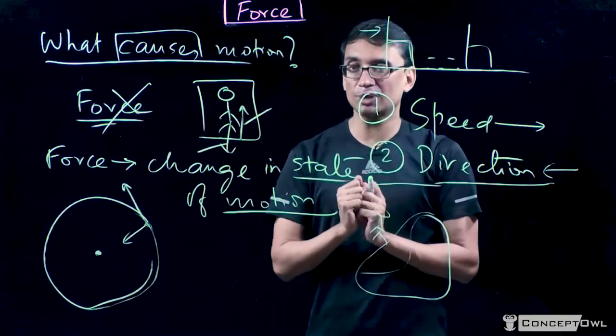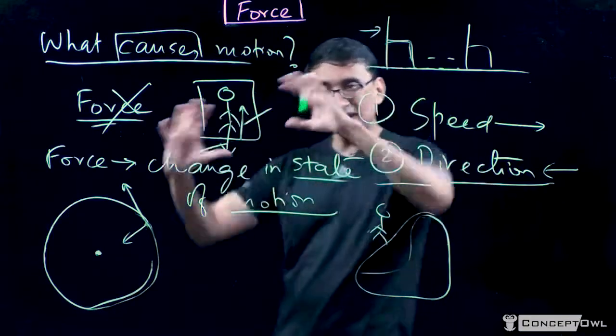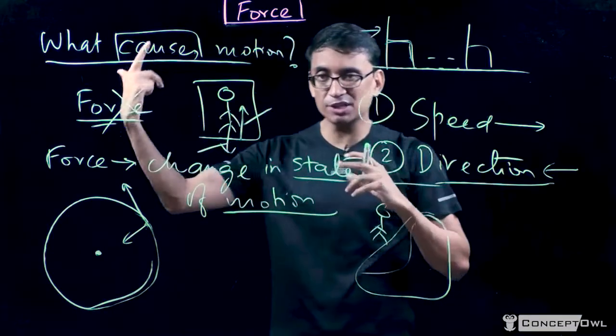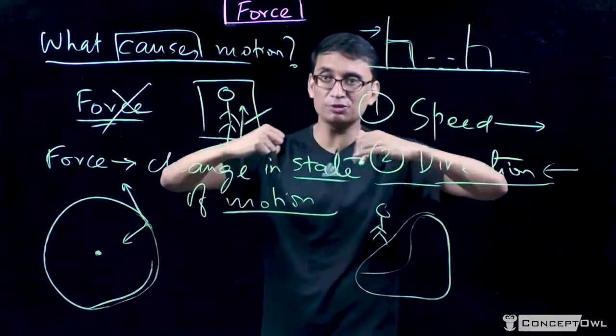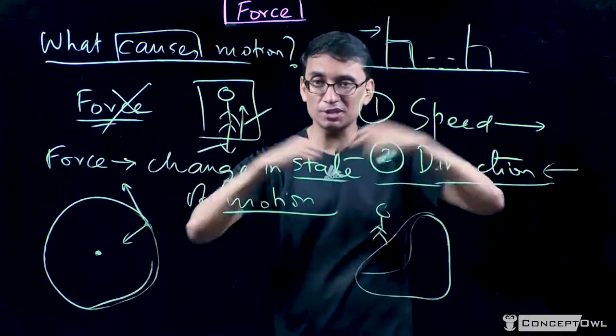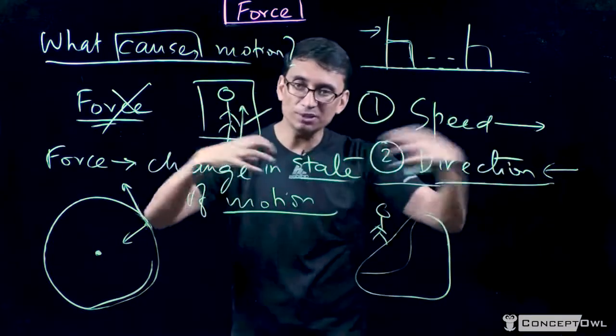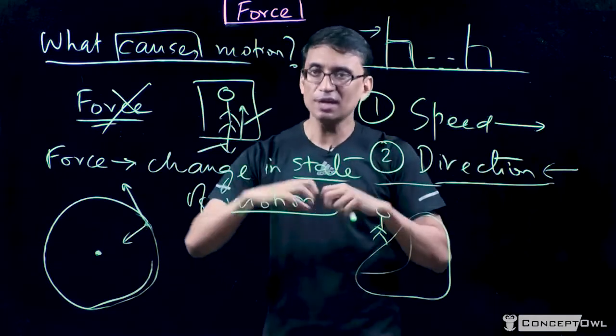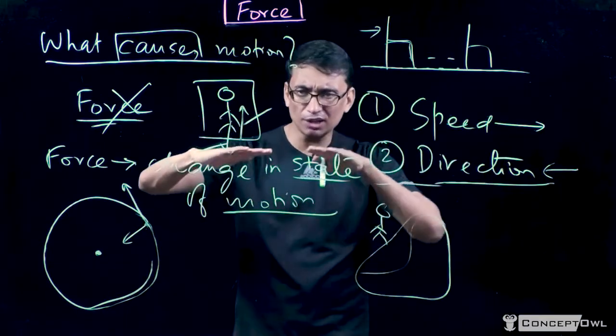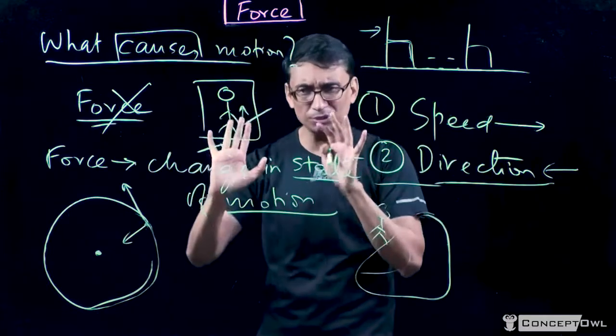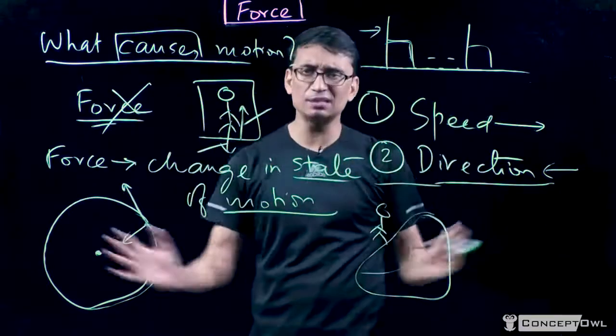I'm at rest. Okay, so we have to look at the total forces acting on a body, and like we discussed in one of our previous videos, when there are multiple forces, we have to see if they are in the same direction or opposite direction. Same direction, we add them up. Opposite direction, we subtract them. Of course, you could also argue about what if they are in different directions. That is something we're not going to study right now. So we are going to go with these simple cases.